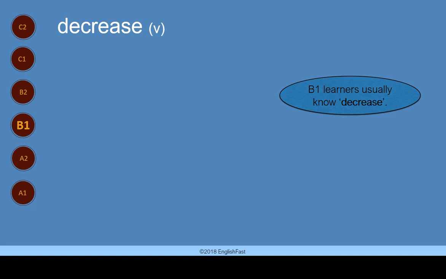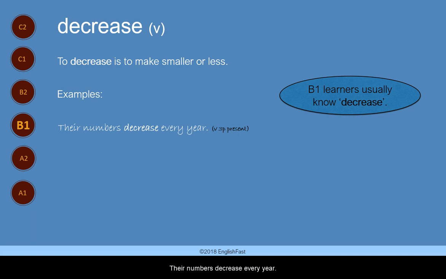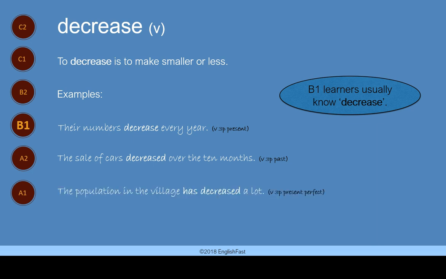Decrease. Decrease is a verb. B1 learners usually know decrease. To decrease is to make smaller or less. Here are some examples. Their numbers decrease every year. The sale of cars decreased over the 10 months. The population in the village has decreased a lot.